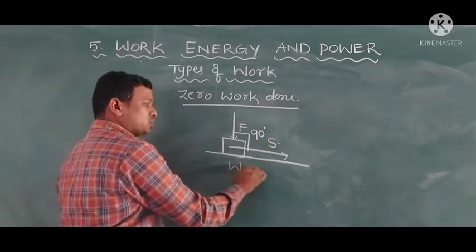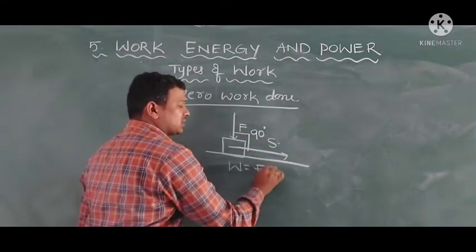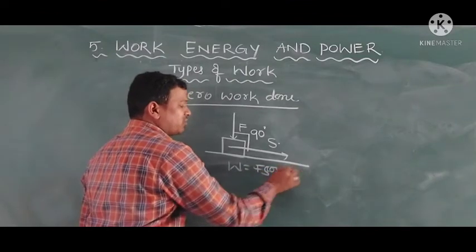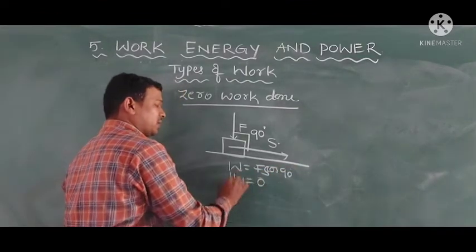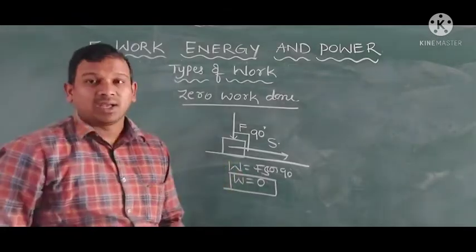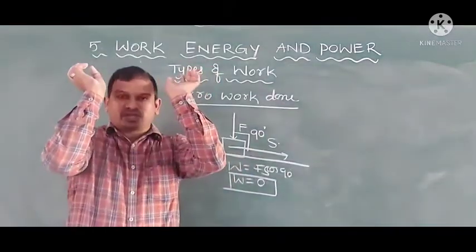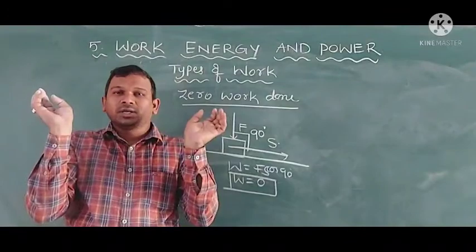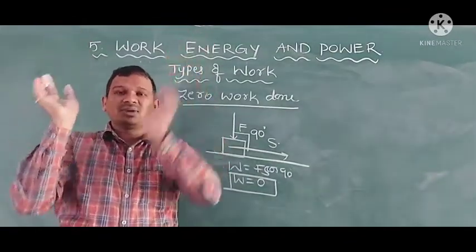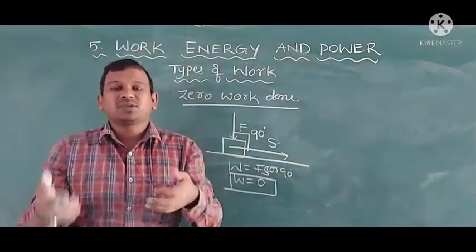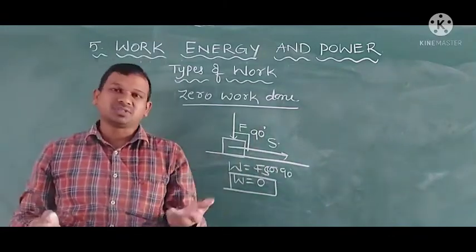So W equals Fs cos 90 degrees, which means zero work done. Simply holding an object upward: I am applying the force upward but not moving anywhere, so the displacement is zero and the work is zero.